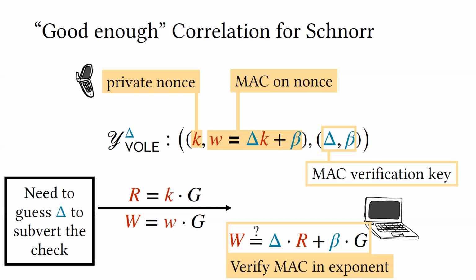And the intuitive idea here, just as in most MAC schemes, is that the prover party has to effectively guess this delta, this MAC key, in order to subvert this check. So if the prover wanted to claim some different R from what it actually got from this correlation, it has to guess what the delta is on the other side.